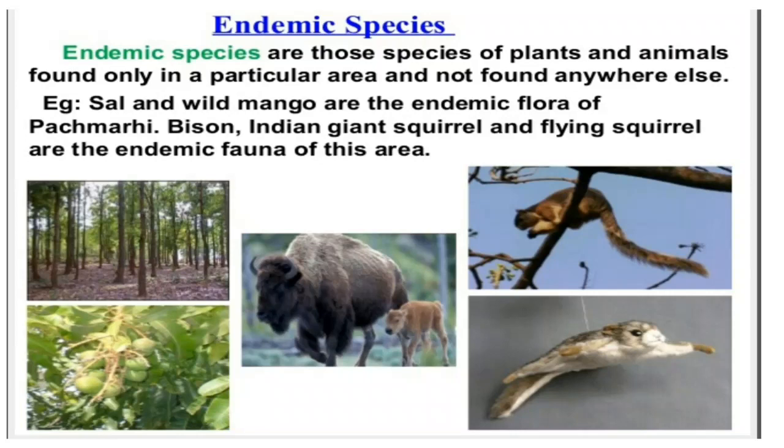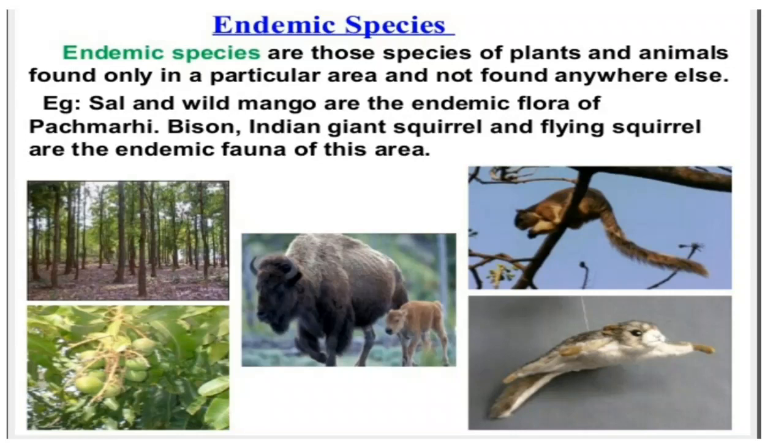Endemic species are those species of plants and animals found only in a particular area and not found anywhere else. Means in that particular forest or area only we will find these plants or animals.